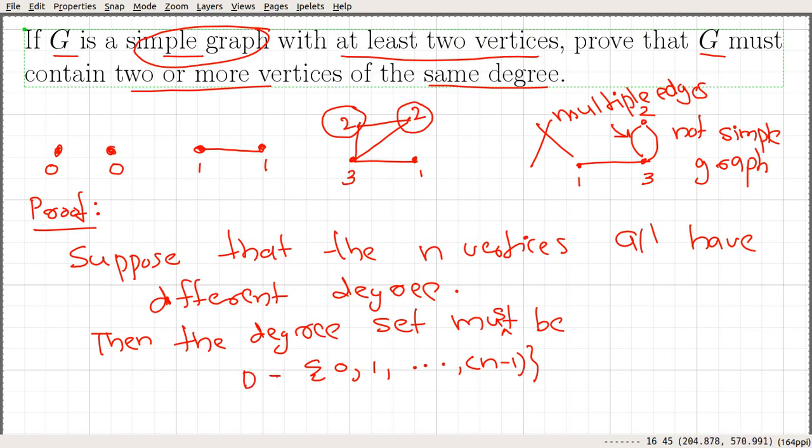Let me call this degree set D. Because of our assumption, the cardinality of D is equal to n. The first vertex may have degree 1, the second degree 5, the third degree n minus 1, and so forth. Since all the vertices have different degrees, D must contain all possible degrees from 0 to n minus 1.